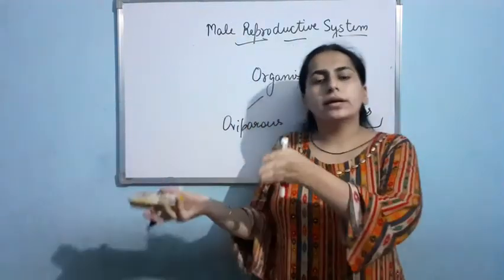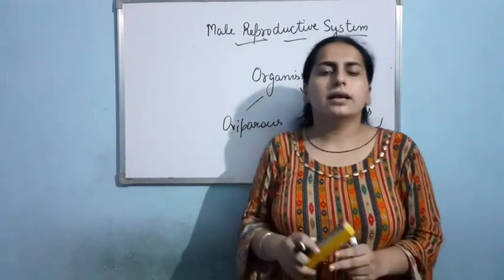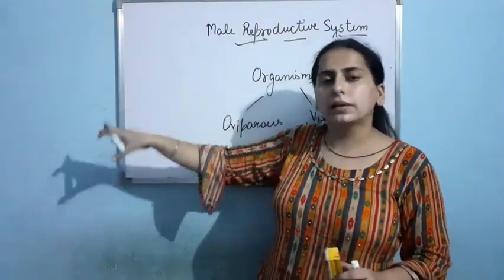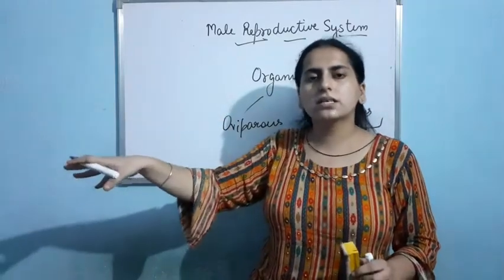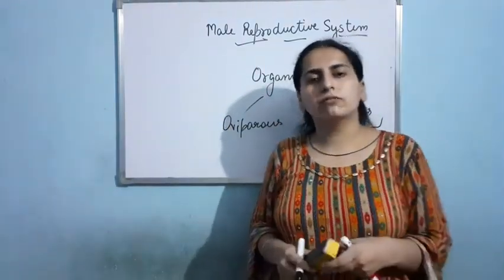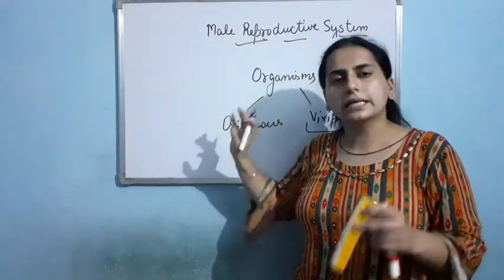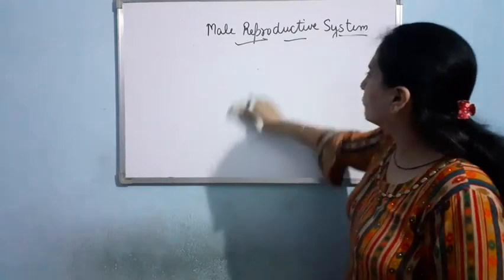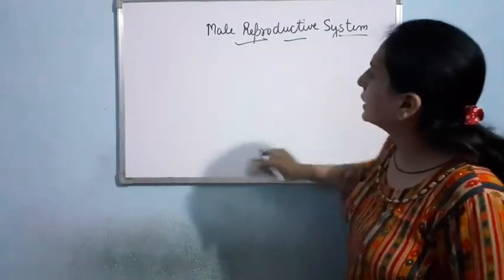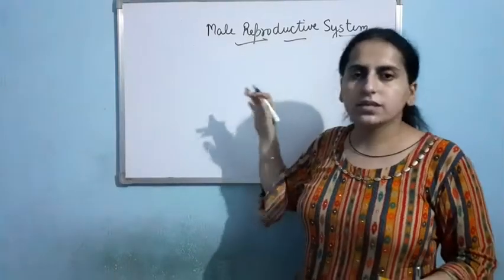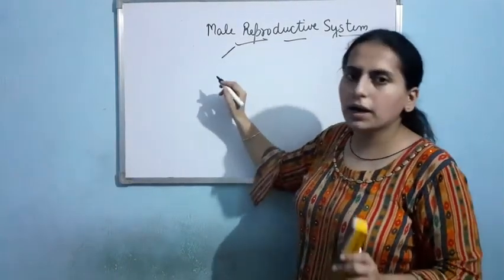So before going to the different steps, let us talk about the different parts that are present in the male reproductive system and in the female reproductive system. After that, we will discuss all the 8 steps. Now, if I talk about the male reproductive system, it consists of the following parts.